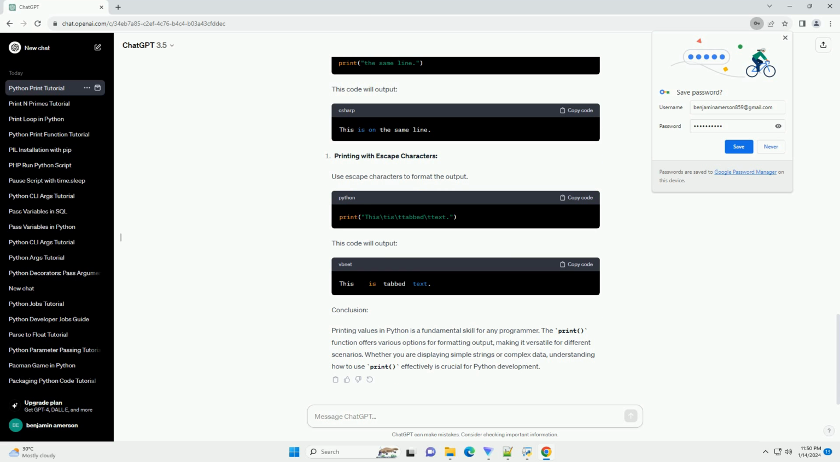Title: A Beginner's Guide to Printing Values in Python. Introduction. Printing values is a fundamental aspect of programming that allows developers to display information to the user or debug their code. In Python, the print function is commonly used for this purpose. This tutorial will guide you through various ways to print values in Python with code examples.